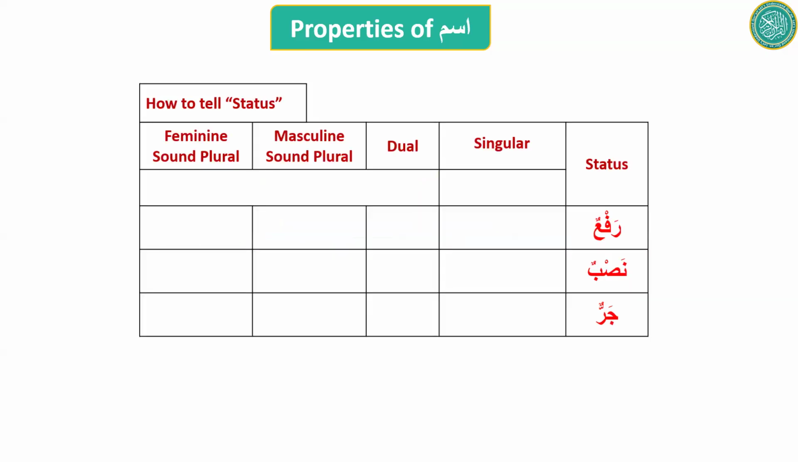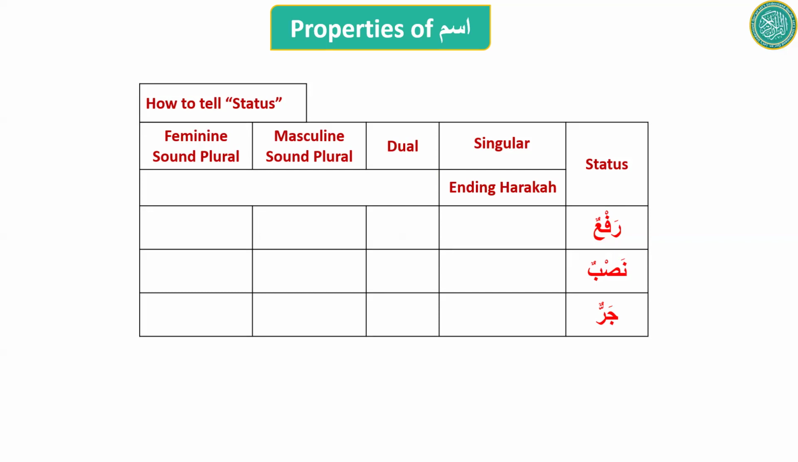How to tell the status of an ism? How do you tell the status? This is a table that will describe that. So there are three types of status: Rafa, Nasab, and Jar. For singular words, you use the ending haraka.